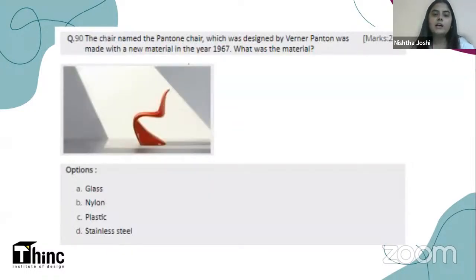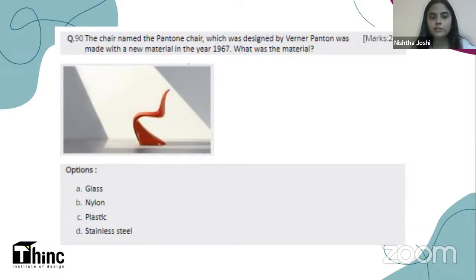Now, this will be the last question for this live session, but a very interesting one, which leaves you a lot of room for thought. A chair is given on your screen. The image is shown to you. The chair, named the Panton chair, which was designed by Verner Panton, was made with a new material in the year 1967. Why are we calling it a new material? Because before this, this particular material had not been used in making anything related to construction or architecture or furniture design.